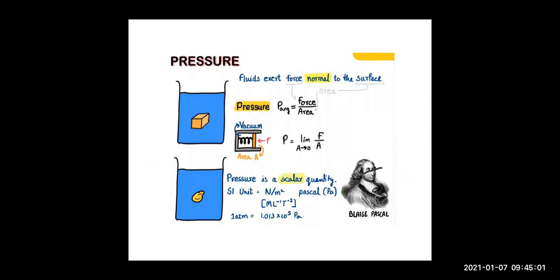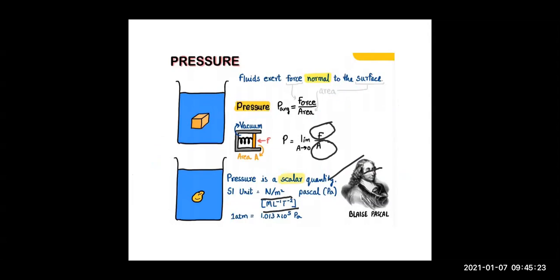Now we know pressure is a scalar quantity. Its SI unit: force SI unit is Newton, area is meter square, so it is Newton per meter square, which is also known as Pascal in honor of a scientist, Blaise Pascal. Right, beta? Its dimensional formula, we know, is M1 L minus 1 T minus 2.